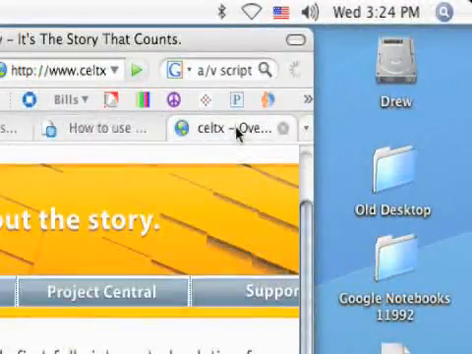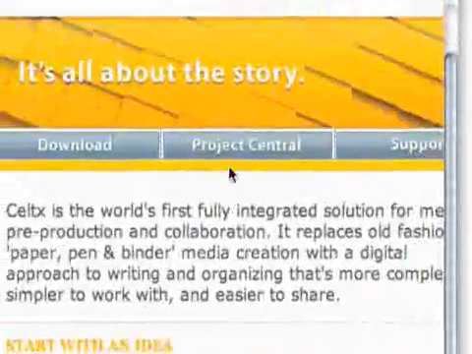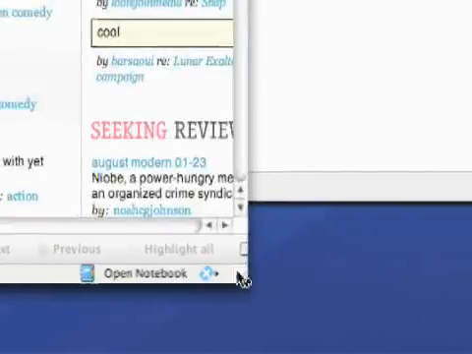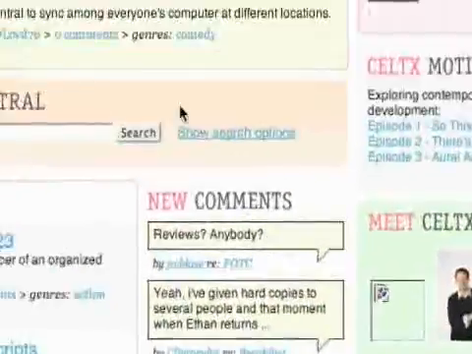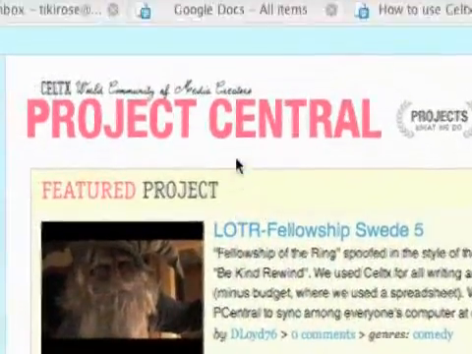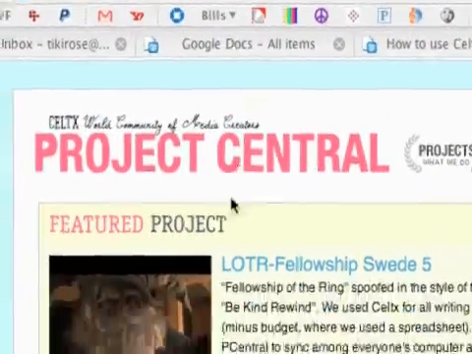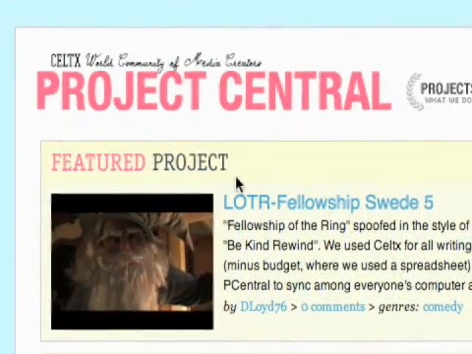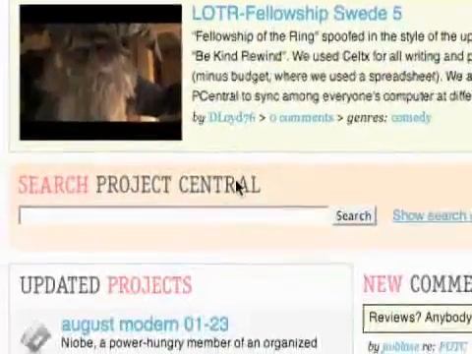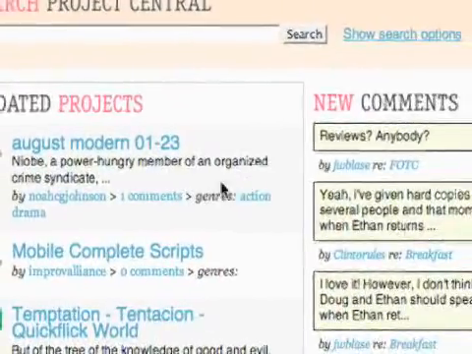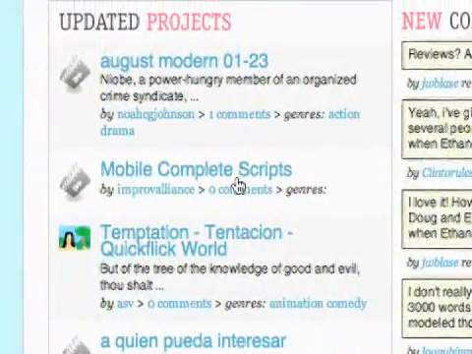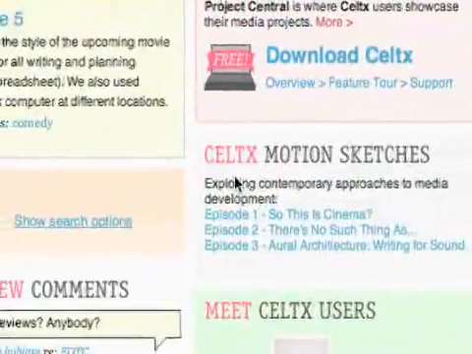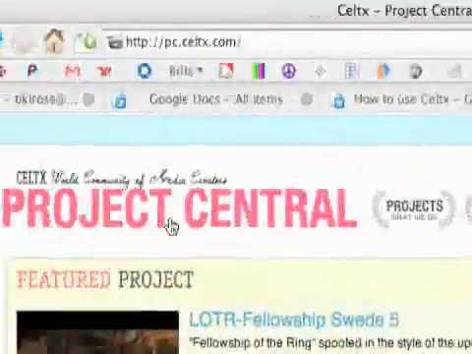And let me just show you Project Central from the Celtx site so you can see where it's going to go. So this is Project Central. It's pc.celtx.com. And here we are. Got a whole bunch of different stuff on here. This is where your project is going to go, and people who are on here will be able to look at it and see it.